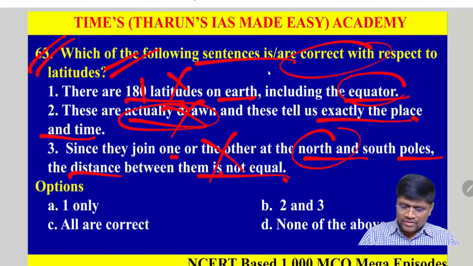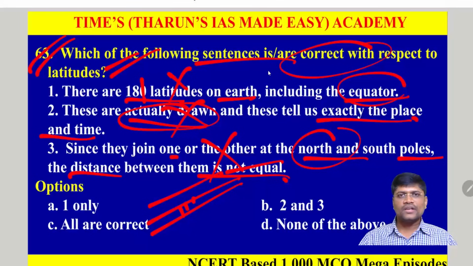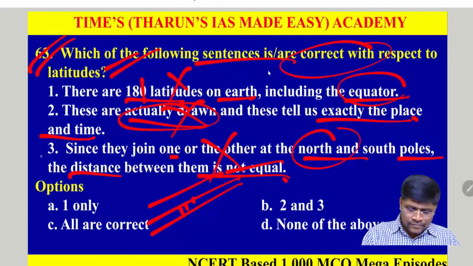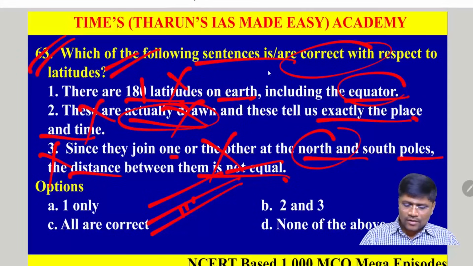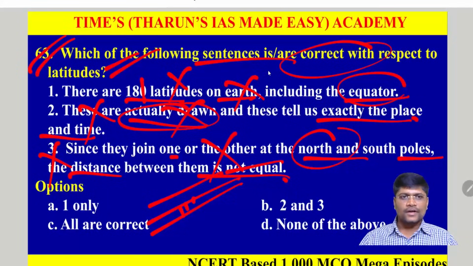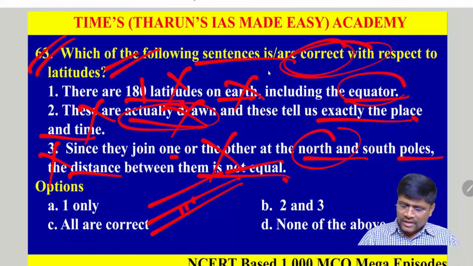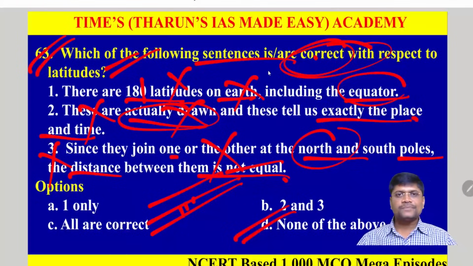The distance between them is always equal. Between each latitude, the distance is nearly 111 kilometers. Clear? So the third statement is incorrect. These are not actually drawn, and even the first statement is also incorrect. The question is demanding the correct statement, so according to the explanation, none of the statements are correct. All three are incorrect.